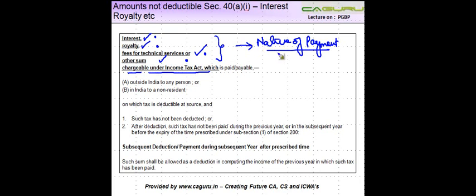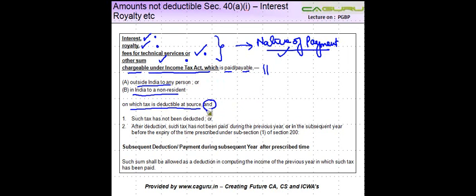Let's say the payment is covered in these natures and it's also chargeable under the Income Tax Act. Then the recipient should be whom? Paid, payable, outside India to any person, in India to a non-resident, on which tax is deductible at source. So I told you that there should be some withholding which is applicable.